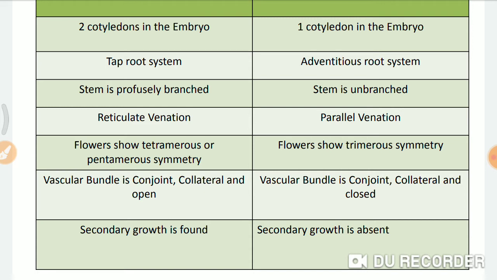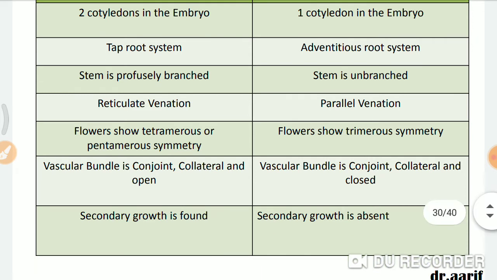The flowers of dicot plants show pentamerous symmetry. That means 5 petals will be there. Monocot flowers show trimerous symmetry. That means 3 petals will be there.